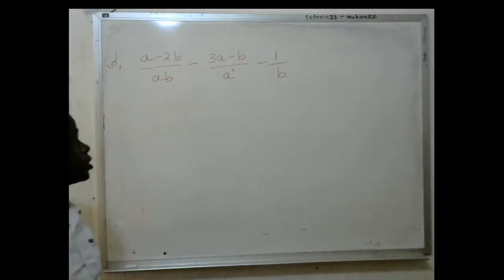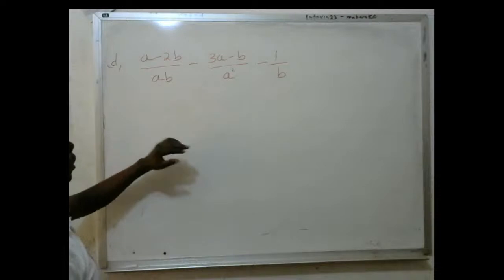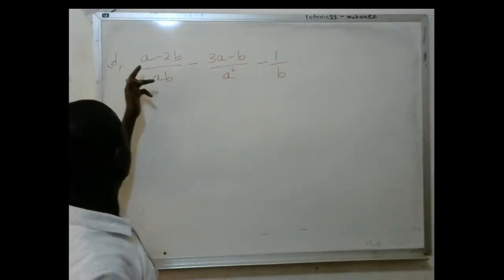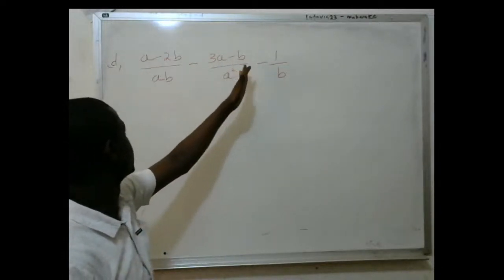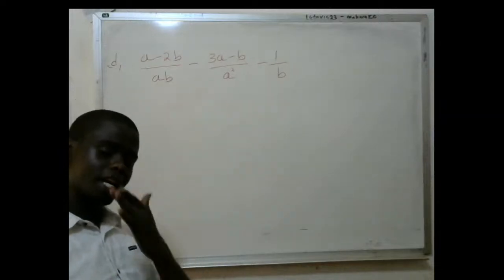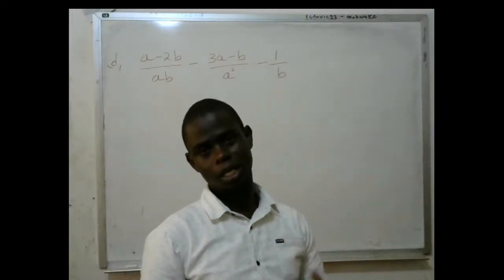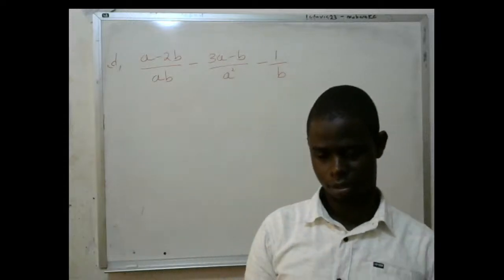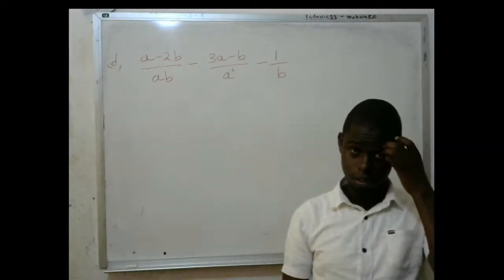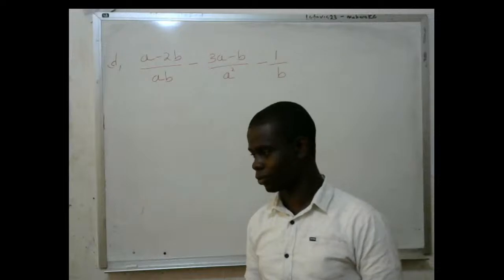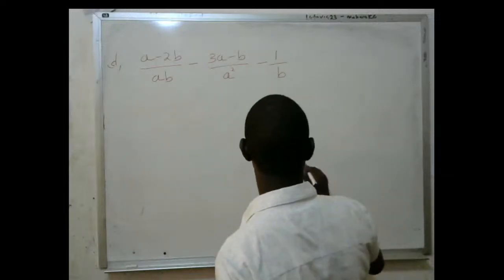Now, if you have such a question, what do you do? This is ab, this is a squared, this is b; a minus 2b, 3a minus b. Here your emphasis will only be on the denominators. Let me give you an example.